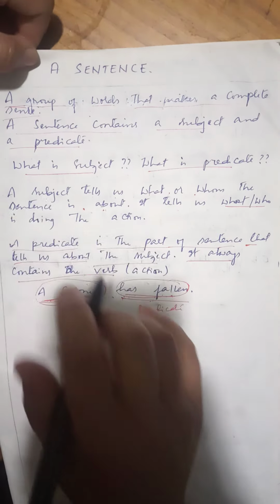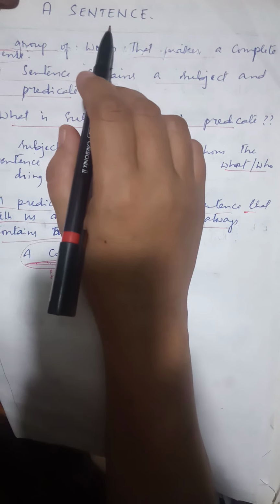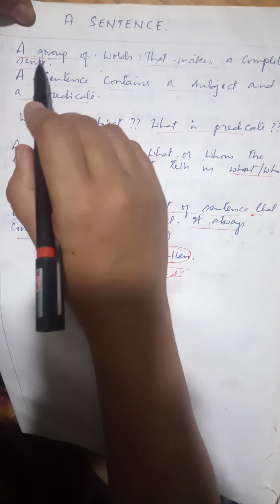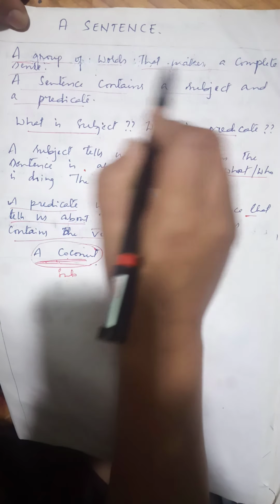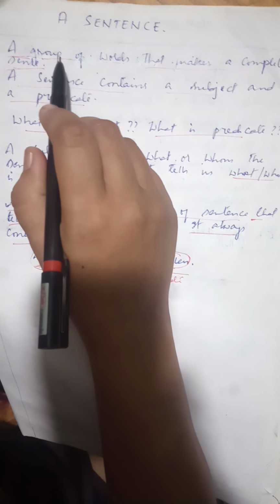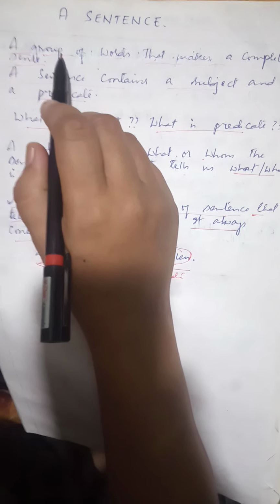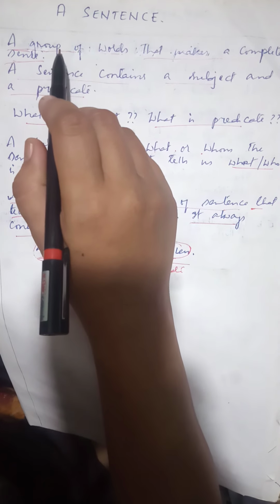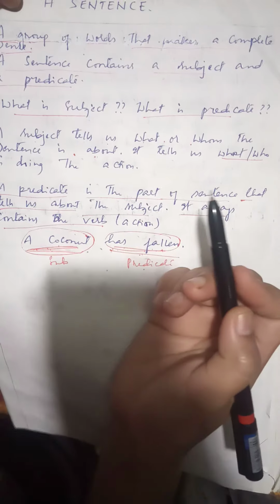Okay, so let's begin. A sentence. Now let us understand what is a sentence. A sentence is a group of words that makes a complete sense. That means that makes the meaning complete. A group of words that makes the meaning complete. That is what you have to remember.